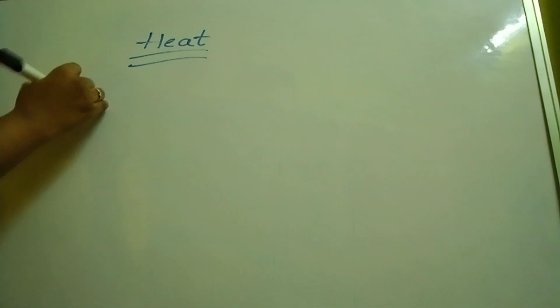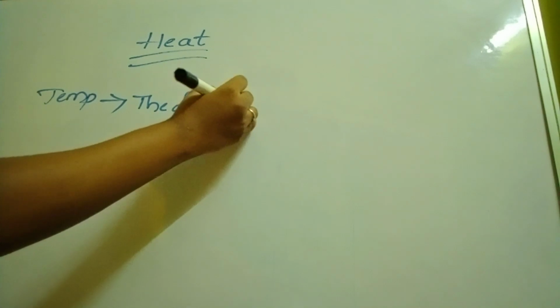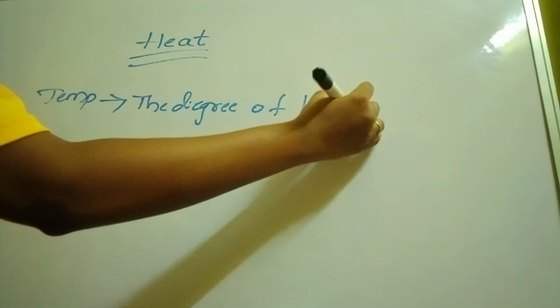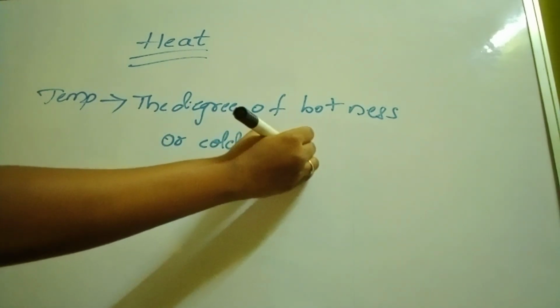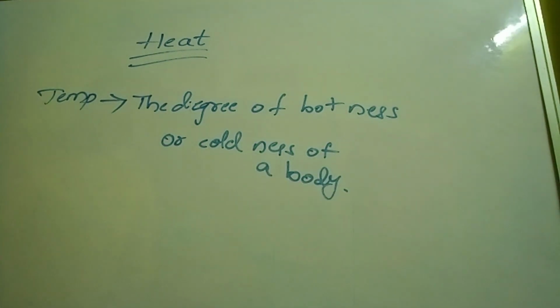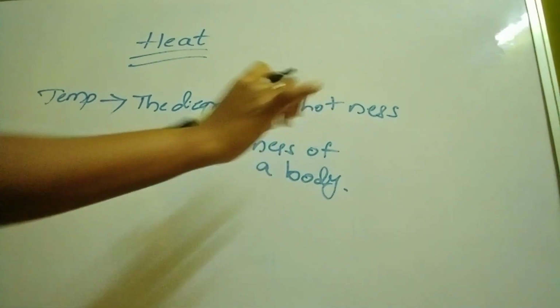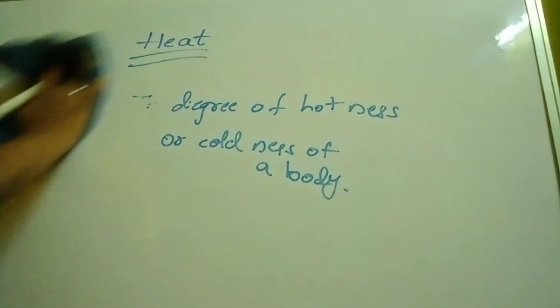So what is meant by temperature? You said that if the temperature is very high, it will be in heat. So what is meant by temperature? Temperature means the degree of hotness or coldness of a body. The degree of hotness or coldness of a body is defined as temperature.